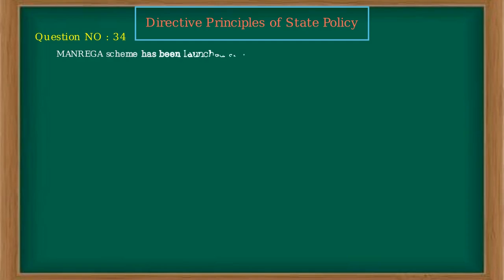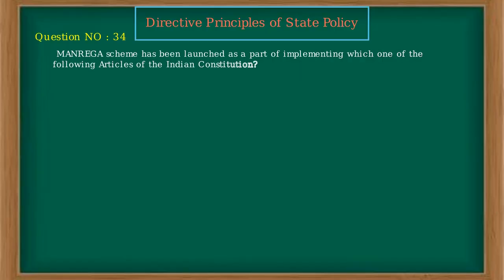MGNREGA scheme has been launched as a part of implementing which one of the following articles of the Indian Constitution? A. Article 43. B. Article 45. C. Article 47. D. Article 50. Ans. A.